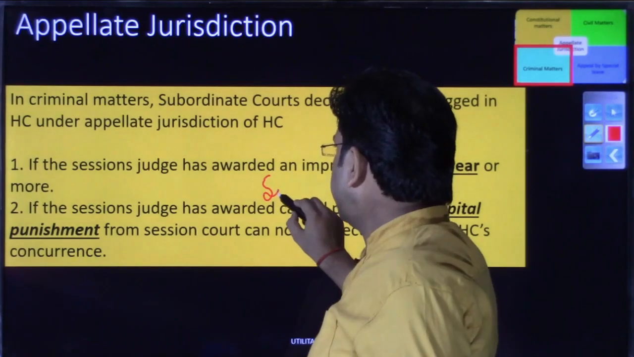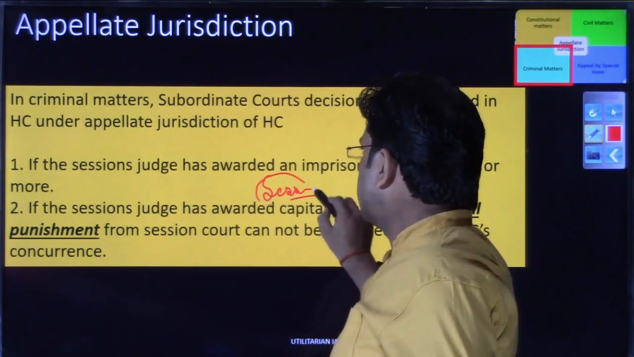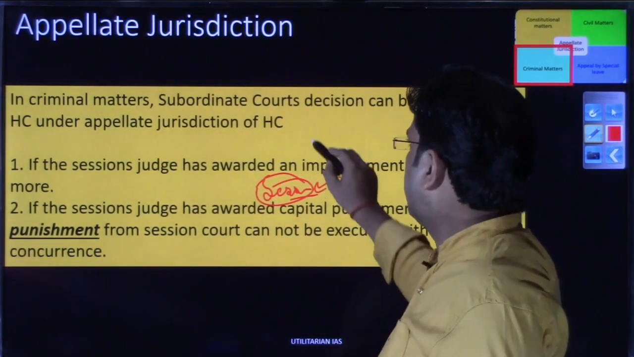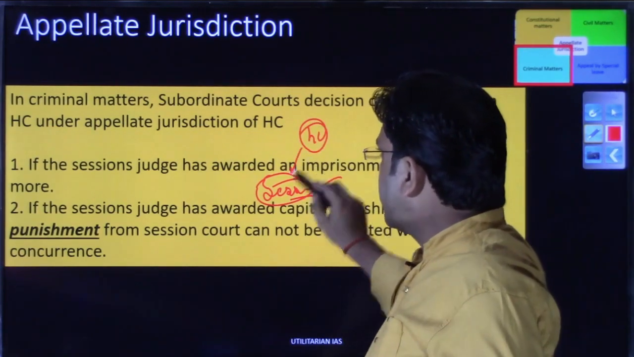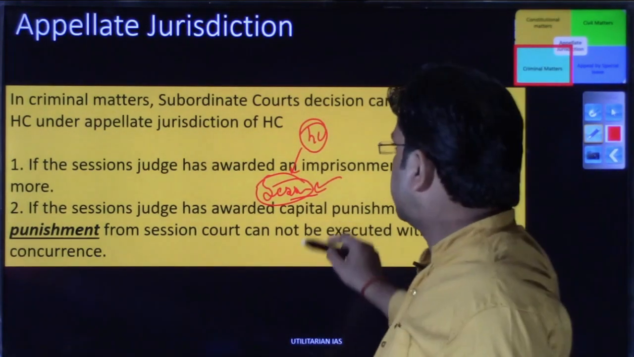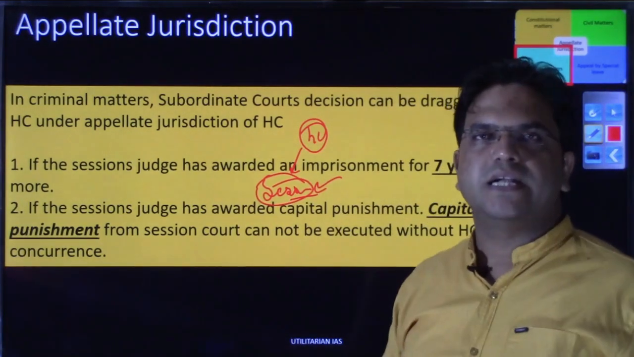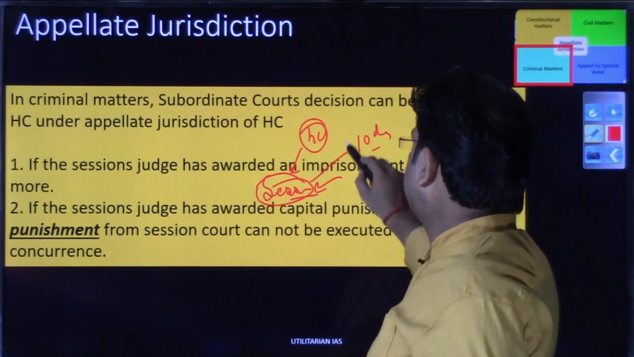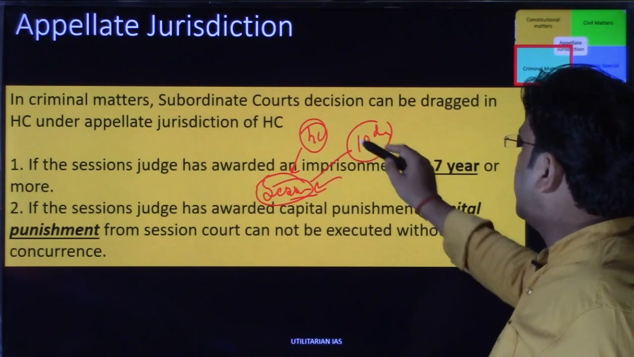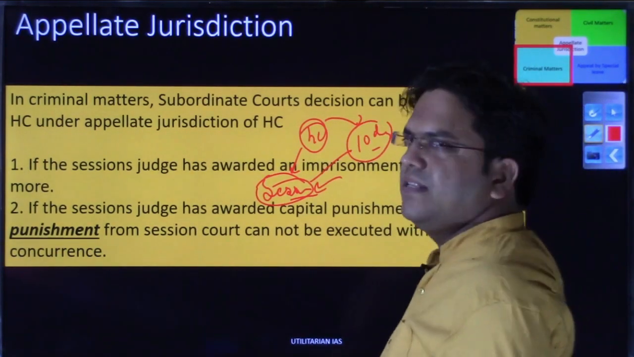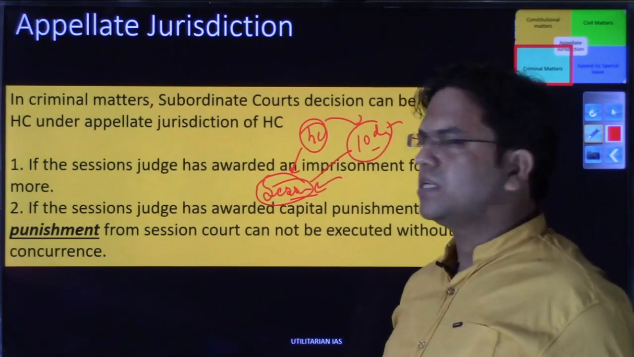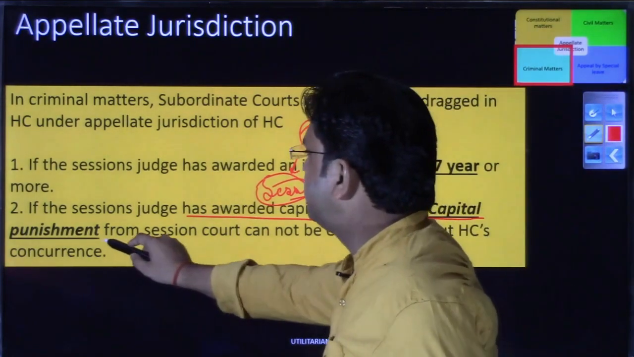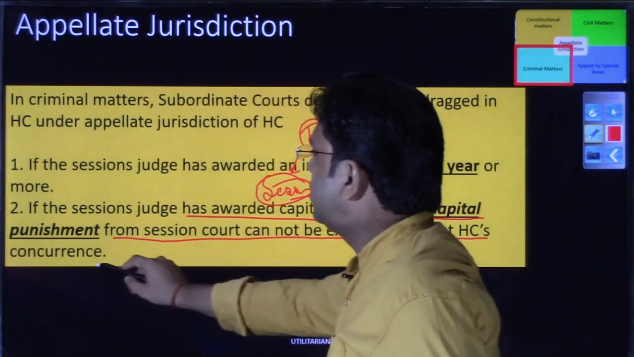The second instance is that if any person has been awarded capital punishment, meaning a death sentence, by the session court. In that case as well, the session court can award the death sentence, but that will be confirmed only by the high court. Until the high court of that particular state confirms it, that death sentence cannot be executed. The session court can't say that 10 days down the line this person will be executed for this heinous crime, and if the high court does not take the decision in that time, that person can't be executed. I hope you got that point. If the session judge has awarded capital punishment, it cannot be executed without the HC's concurrence.